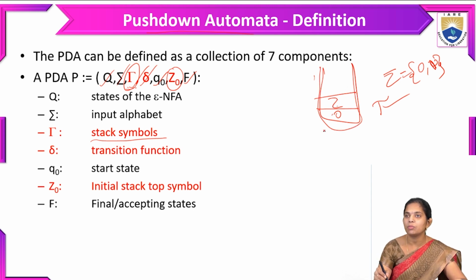The elements involved in the stack are all stack symbols. And the next one is Z naught, which is the initial stack top symbol.